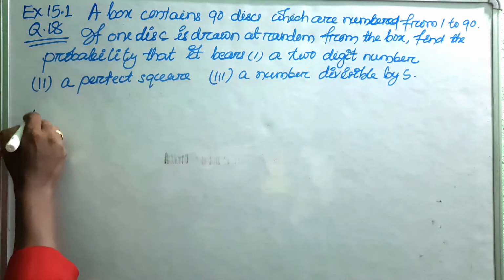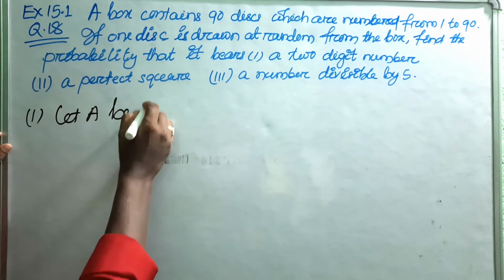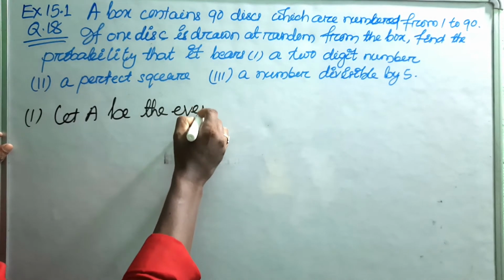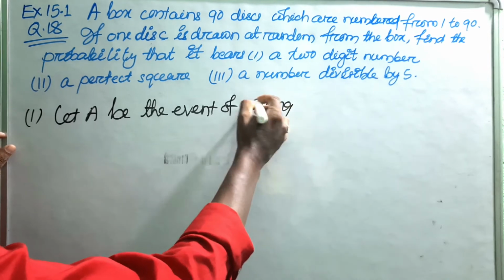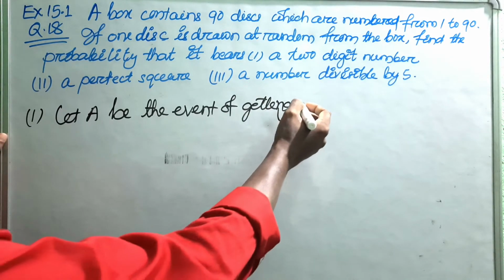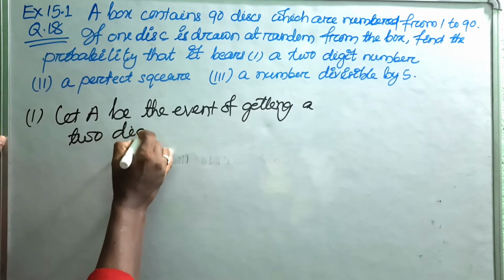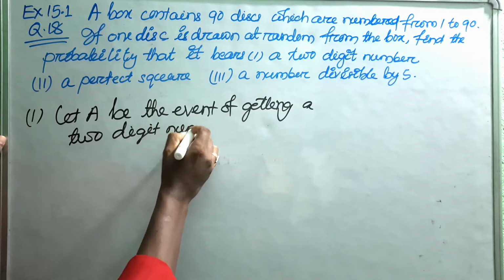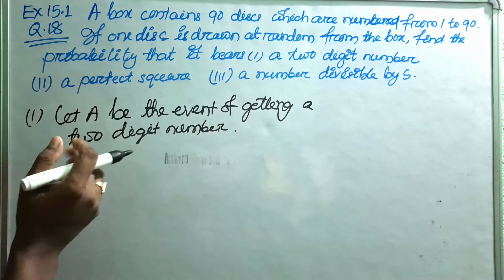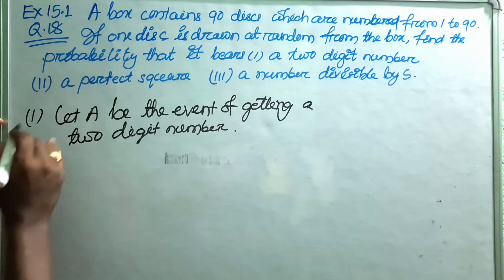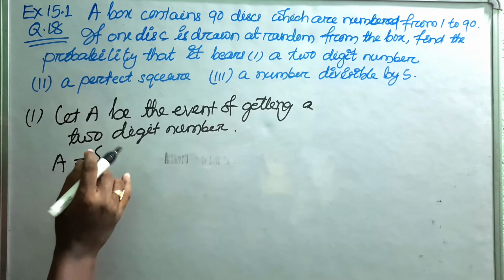Now first of all, part 1 question, write down: let A be the event of getting a 2-digit number. Now if A is the event of getting a 2-digit number, then the event A will contain which outcomes?